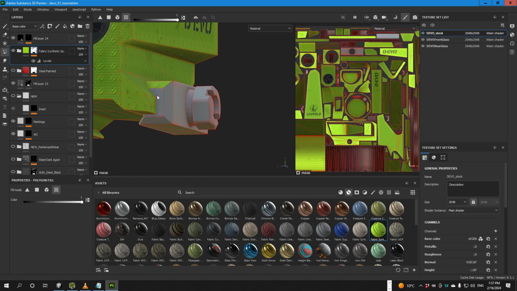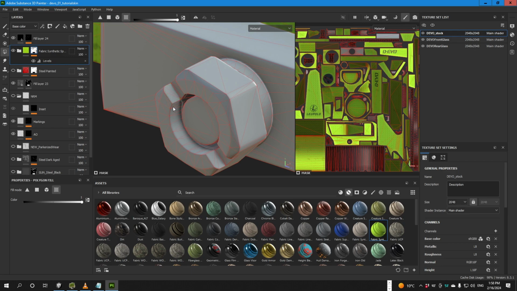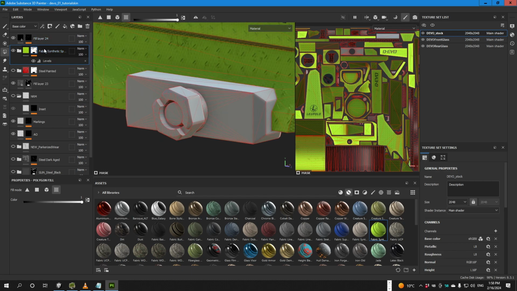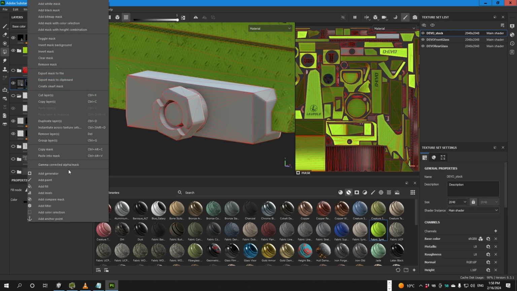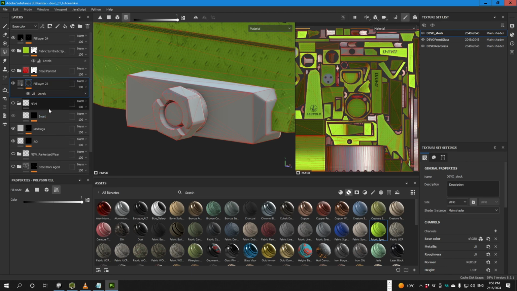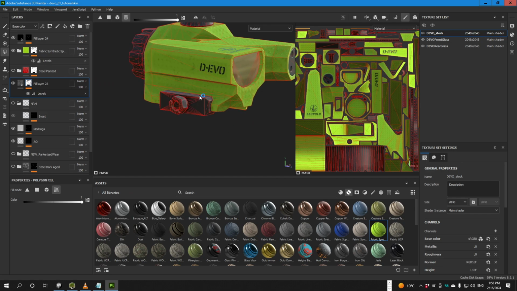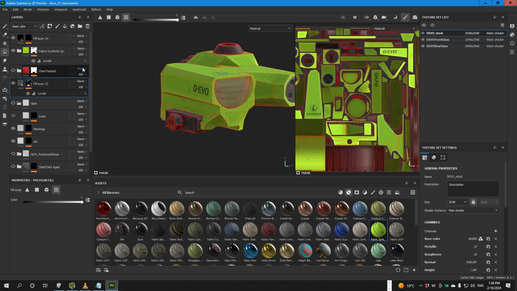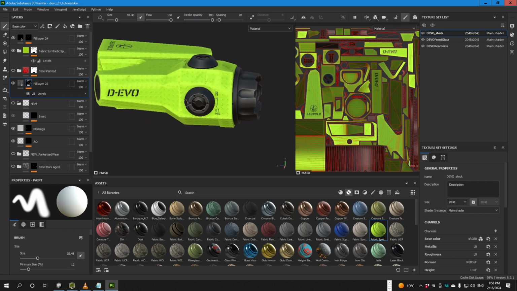Alright, something like this. And we've masked this too. Now I'm gonna try to copy it. Paste into mask and invert mask. Yep, it worked. Now we have the model, I think final for exporting.